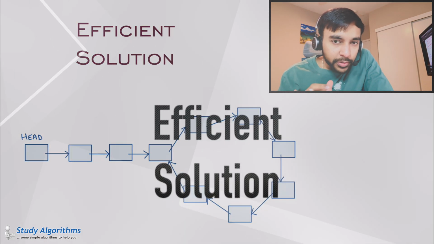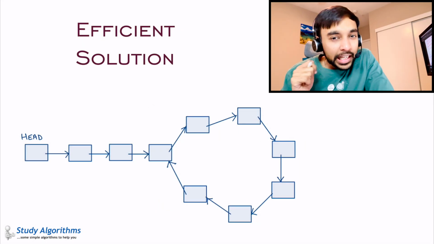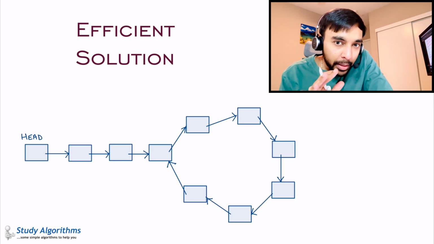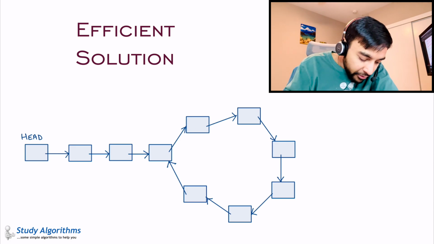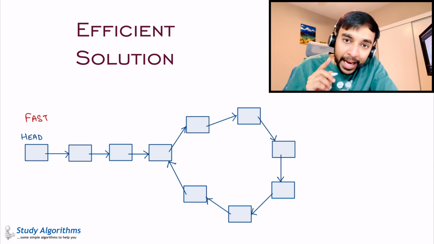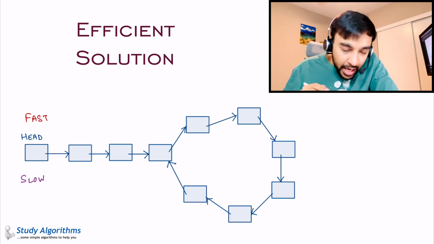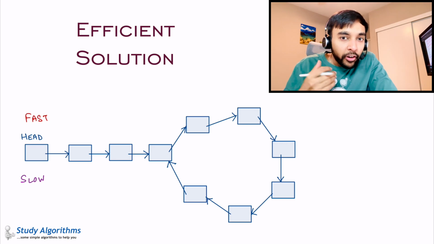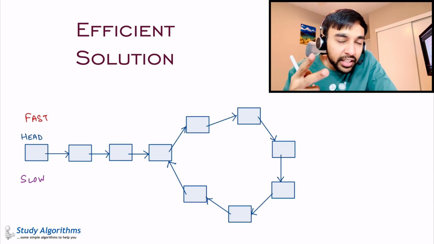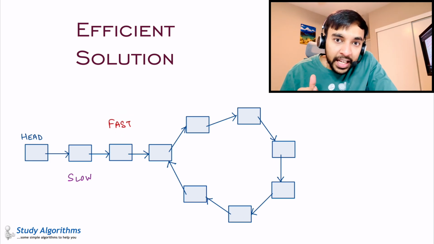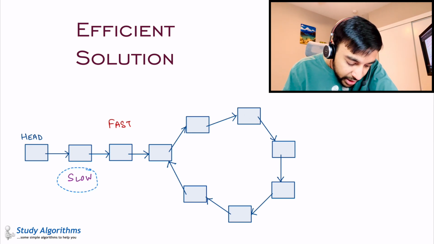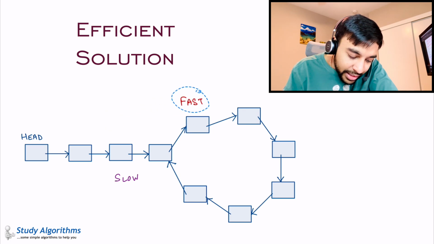Finding an efficient solution to this problem is both easy and tricky. Let me show you the easy part first. Do you remember the Floyd-Warshall algorithm or the hare and tortoise algorithm? What did we used to do? We had a fast pointer and we had a slow pointer. Now, the main property was that the fast pointer was moving at a 2x speed than the slow pointer. That means that when the slow pointer would only move one place, the fast pointer would have moved two places, right? And in our cycle detection algorithm, what did we used to do? We kept on advancing these pointers in the same way until and unless they met, right?